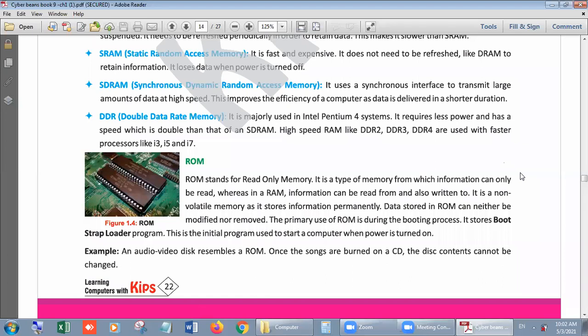One wire was used to send the message, and another wire was used to receive the message, right? But in DDR, it was doubled, meaning two wires were assigned to send the message and two to receive the message. In this way, speed automatically doubled. High speed RAM like DDR2, DDR3, DDR4 are used with faster processors like i3, i5 and i7.